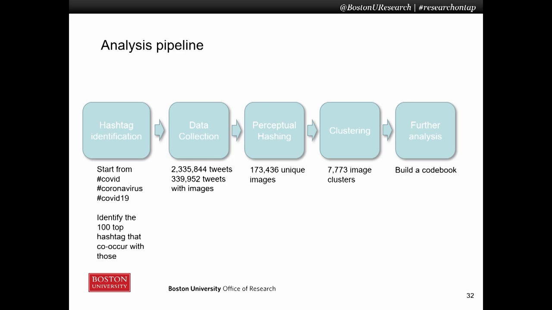So we ran a pilot where we collected COVID-related Twitter data. We downloaded all the images posted in those tweets, and then we applied a technique known as perceptual hashing. So basically, we take an image, we break it up into quadrants, and then for each quadrant, we calculate a hash, a number, basically. And we convert an image into a vector. And then we can do all sorts of vector comparisons that we know how to do very efficiently. And basically, the idea there is that images that have a similar perceptual hash will look similar.